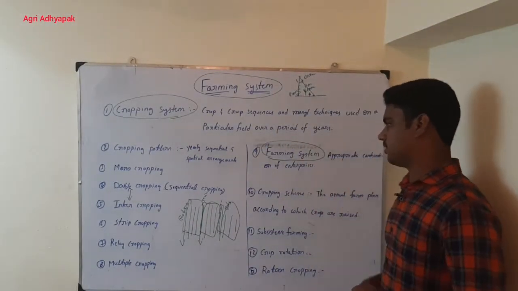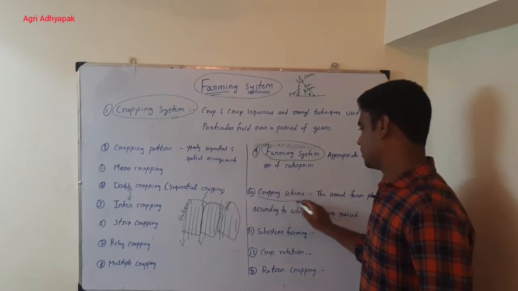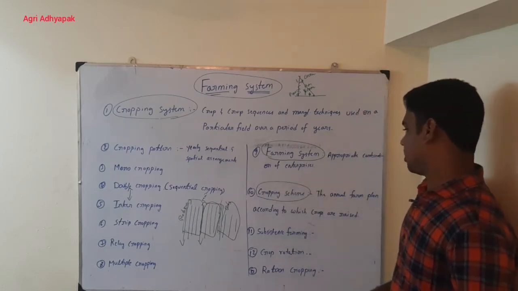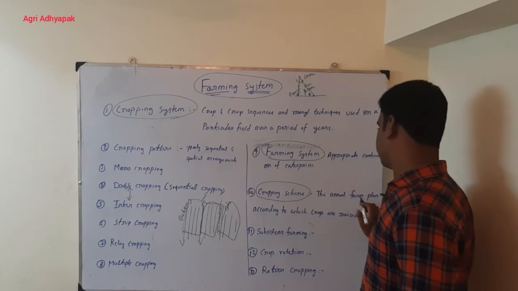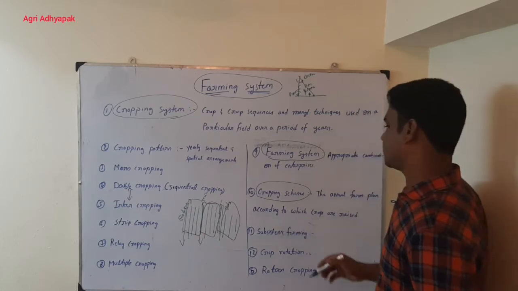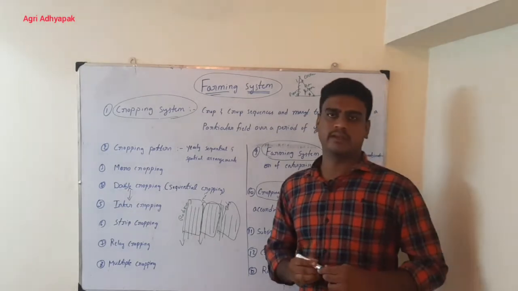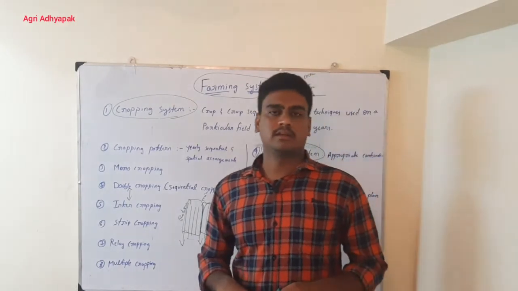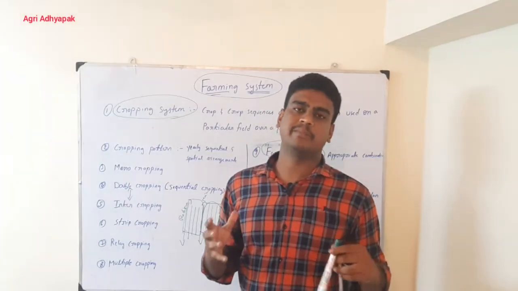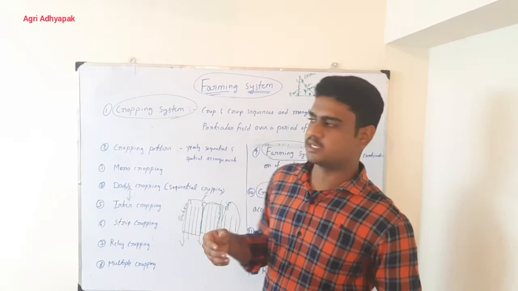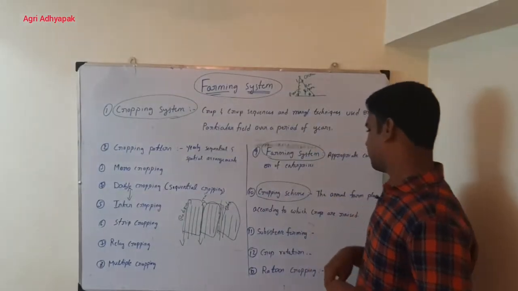Already I have explained about the farming system. Now let us see the meaning of cropping scheme. The cropping scheme is nothing but the annual farm plan according to which crops are raised. In a year, before we go for raising of crops, we have a pre-plan with us. Accordingly, we follow the management practices in the field. That is called cropping scheme.